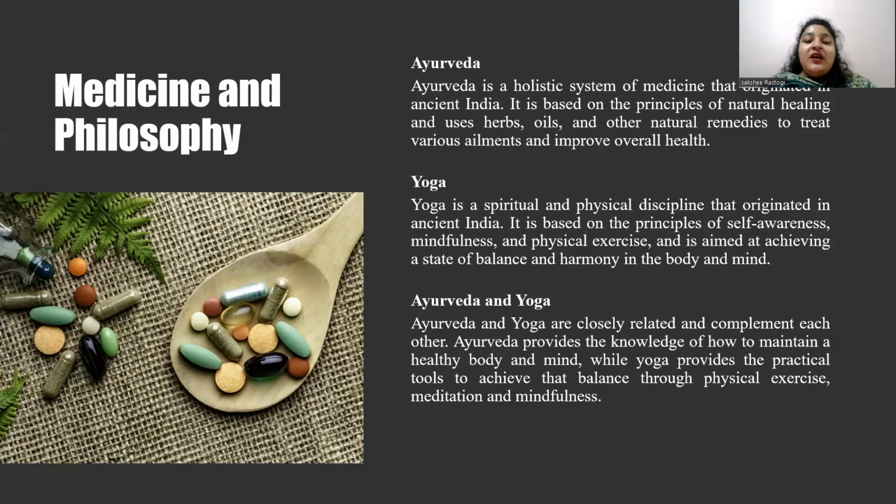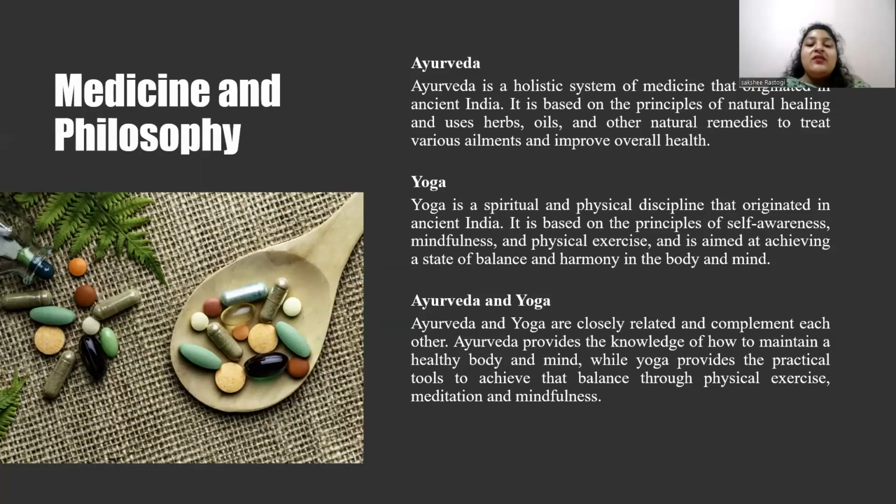Avicenna is a Persian polymath who wrote the Canon of Medicine, a five-volume medical encyclopedia that was used as a textbook in Europe for 500 years. Averroes is a philosopher and physician who wrote commentaries on Aristotle's work and developed the concept of monopsychism, the idea that there is only one soul for all humans.